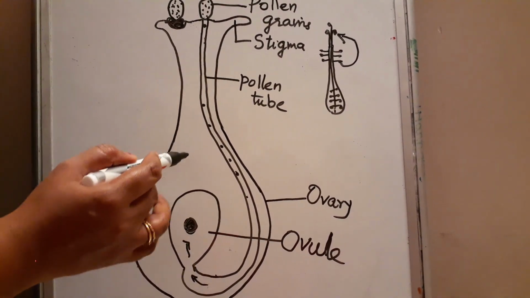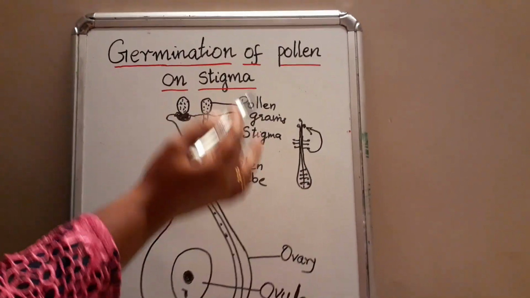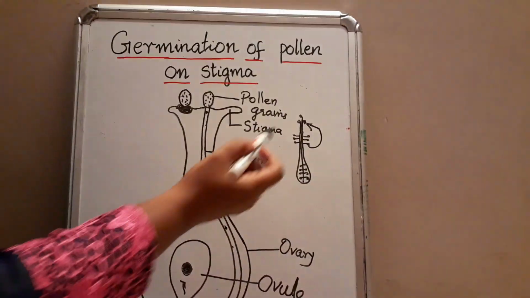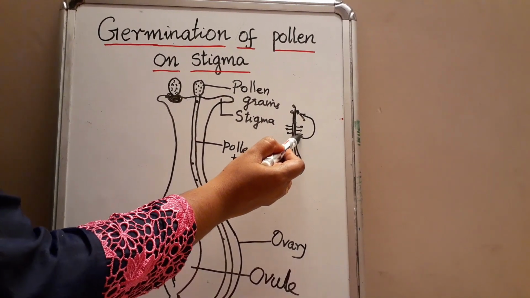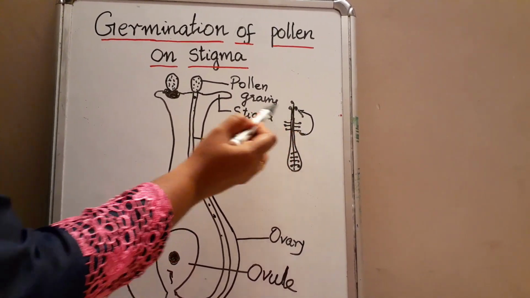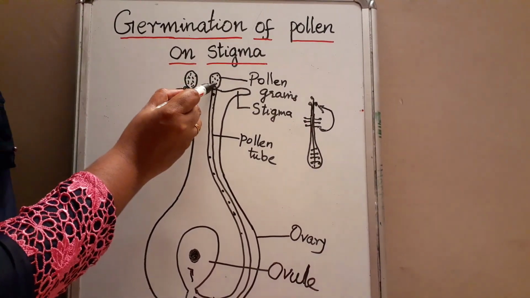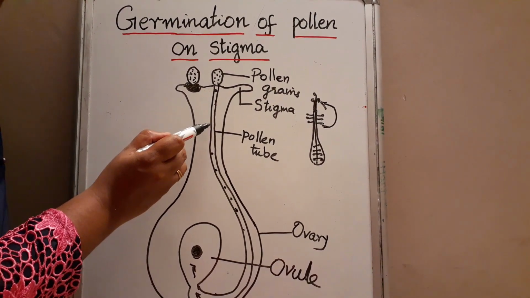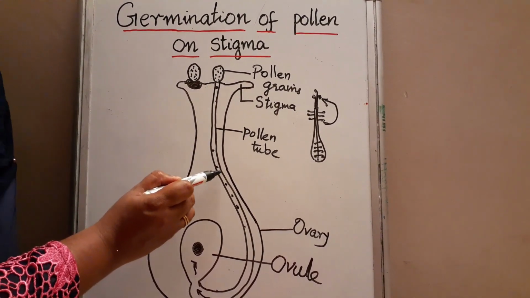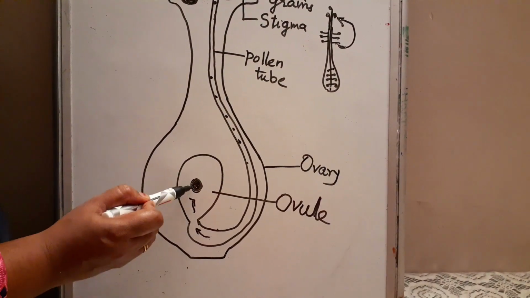Once again I will repeat, what is the germination of pollen on stigma? Once by pollination the stamen carrying pollen grains is transferred to the stigma of a flower, some series of chemical reactions will happen. When the pollen grain is attached to the stigma, a tube-like structure will arise inside, elongate and reach the ovule.